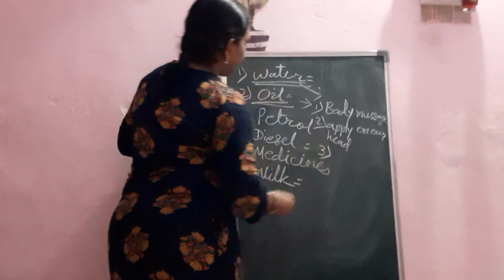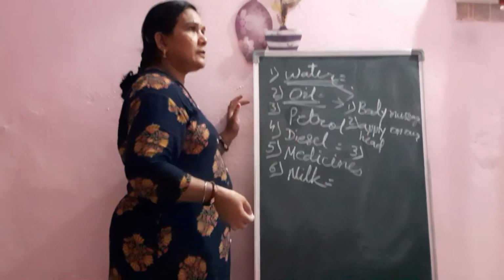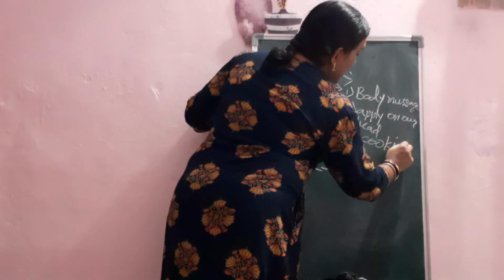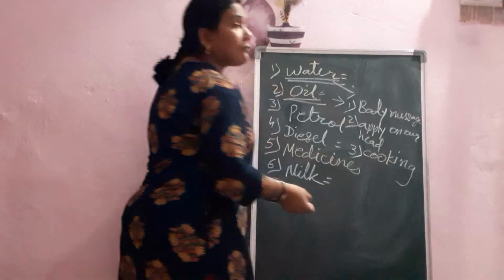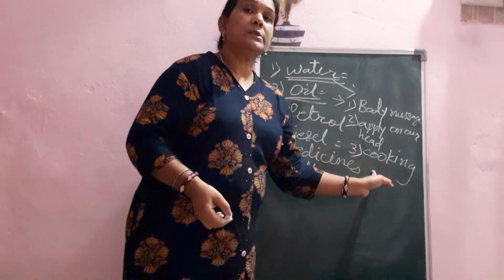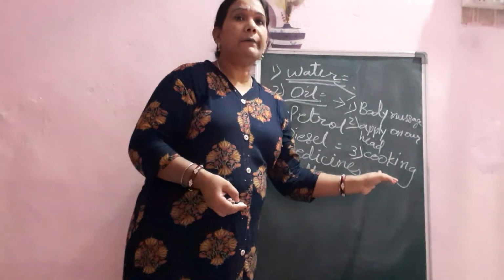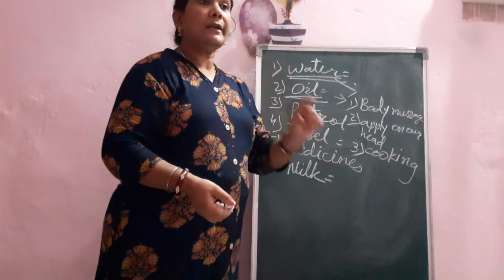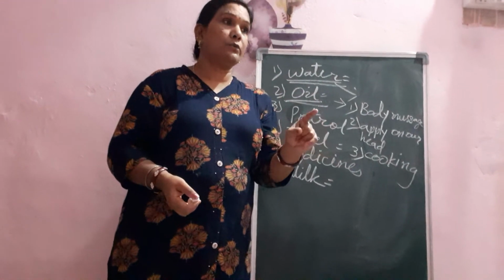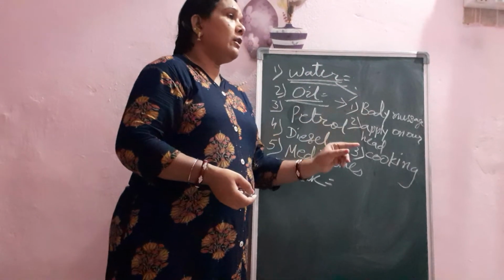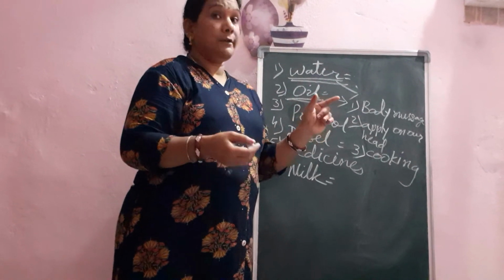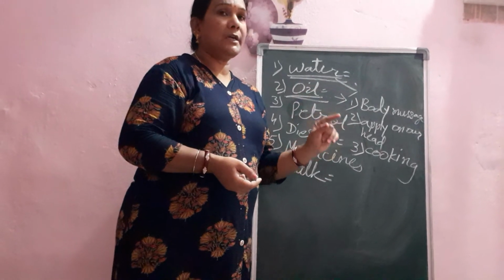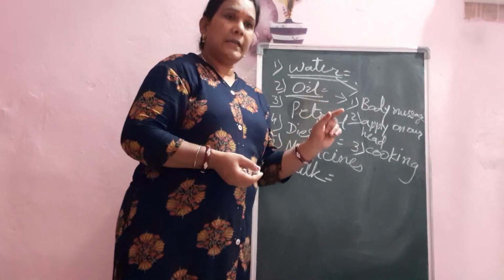Now for third, we use oil for cooking. Yes, for cooking. Every day oil is required for cooking, because otherwise we cannot make vegetable curry. For cooking also the quantity should be used properly. For frying we need more oil, and for just making curry we need less quantity.